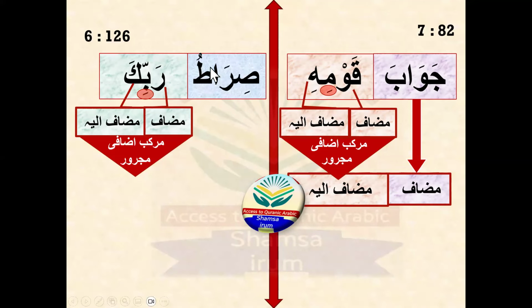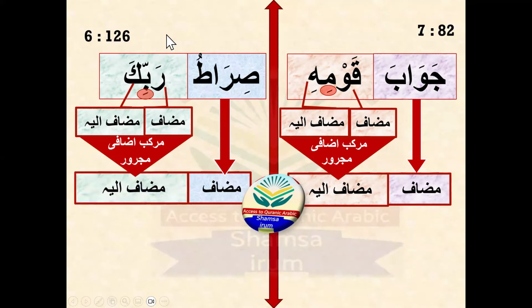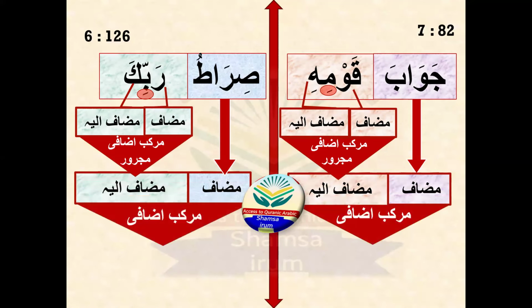And if it is a noun, can we make it a mudaf? Yes, there is no al, there is no tanween, and the word after it is in majrur state. So it's confirmed that it is mudaf and mudafun ilay. So siratu is mudaf, Rabbi is mudafun ilay, plus it is mudaf as well for the next one, ka dameer mudafun ilay. Because there are two murakab izafi, that's why it's called a complex murakab izafi, or you can say chain idafa. So they both are murakab izafi.